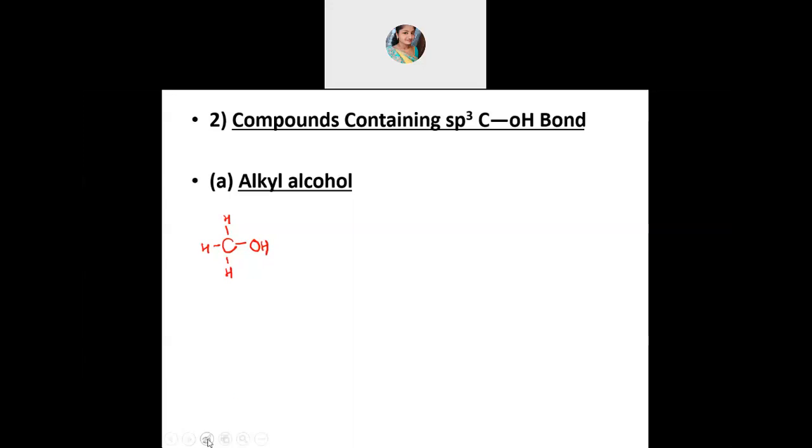Again, this can be further divided, no, into primary, secondary, and then tertiary. So how will you divide this into primary? If you replace 1 hydrogen of the alkyl group by an R group again, then what will I get? Yes, very good, correct. So then this carbon will have OH, 1 will be R group here, and then the remaining will be 2 hydrogen. Then this is called primary alcohol. The one which I have got by replacing 1 hydrogen by the R group, alkyl group, that is called primary alcohol.